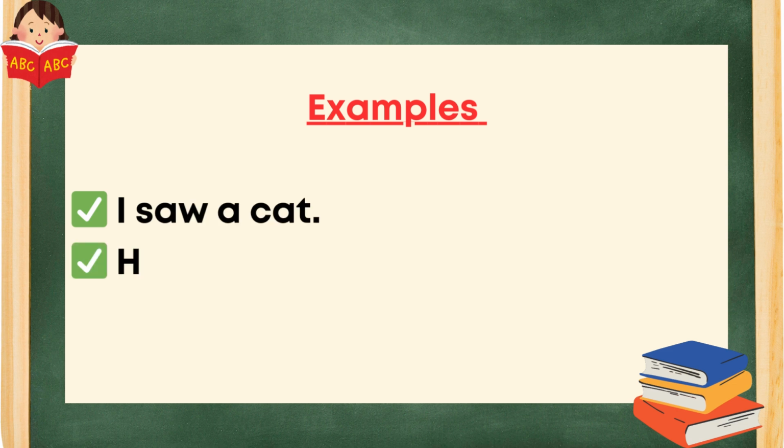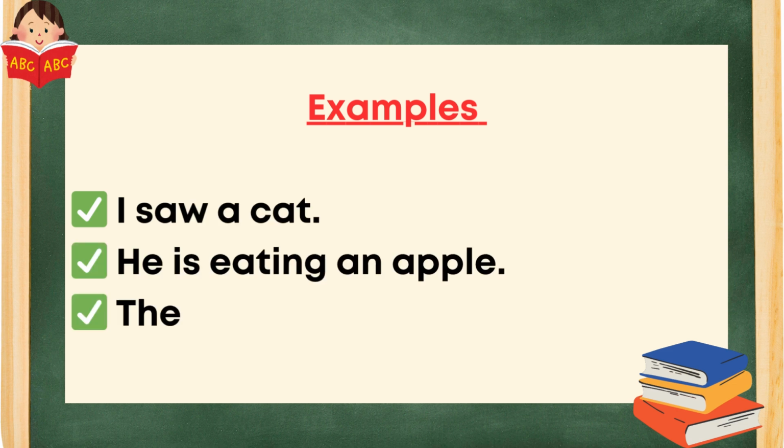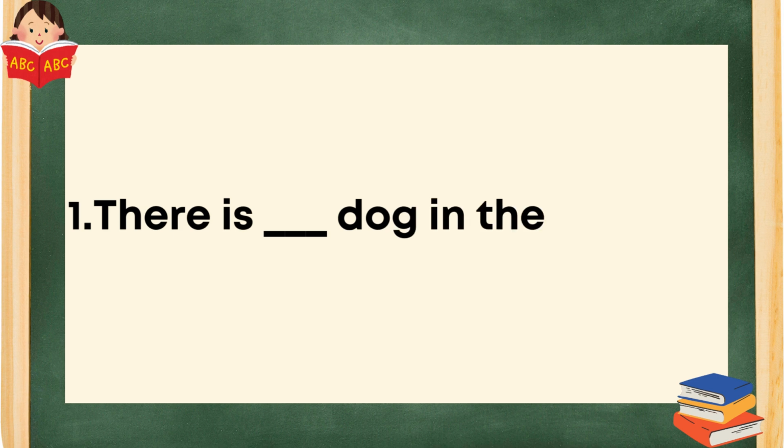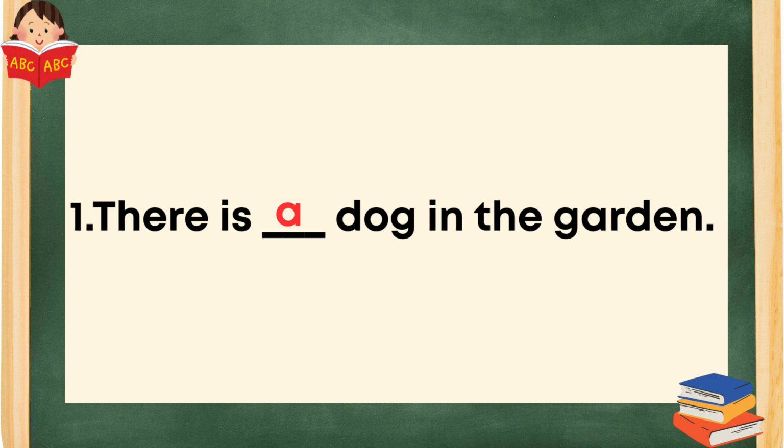Examples: I saw a cat. He is eating an apple. The moon is shining. Practice questions. There is dash dog in the garden. There is a dog in the garden.